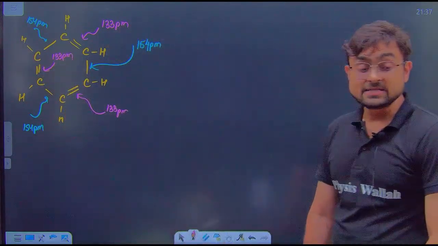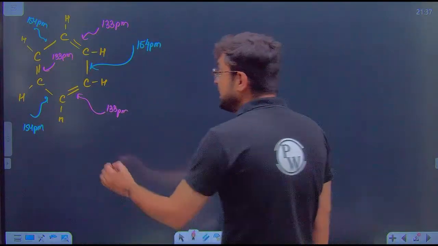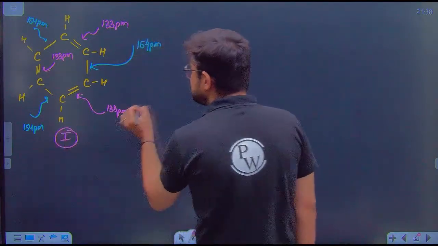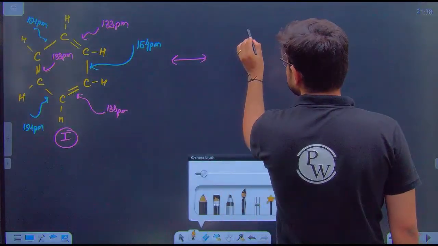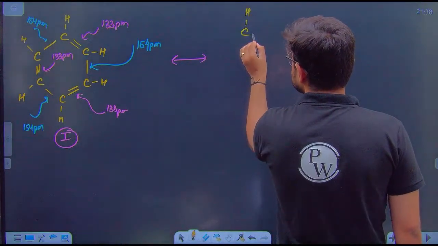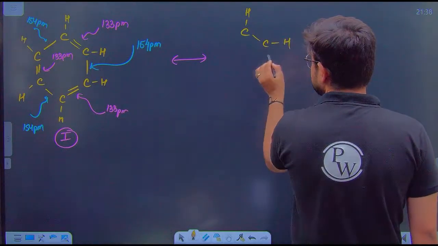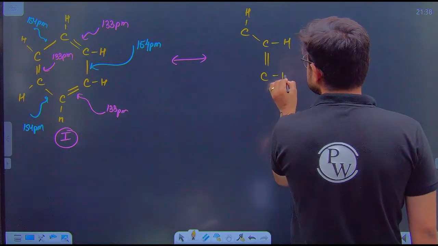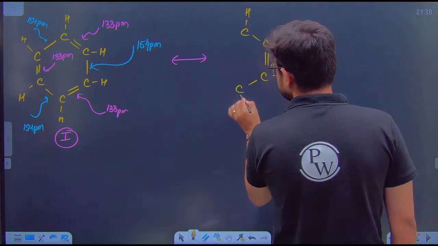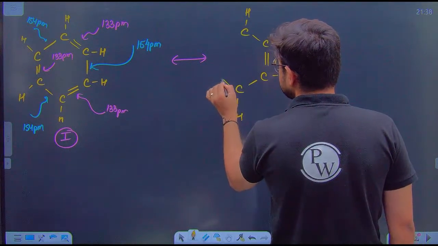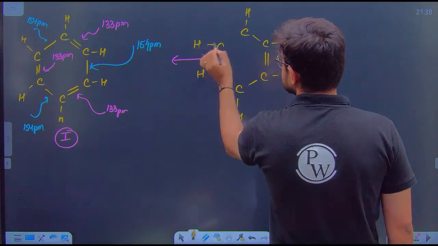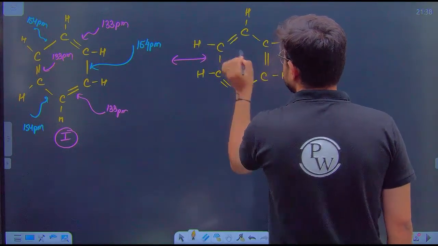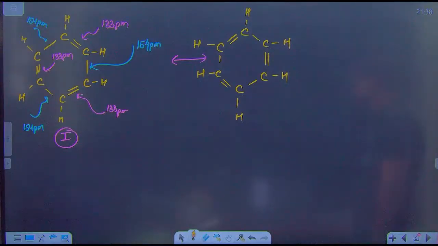But guys, this is only one type of structure of benzene we have. Can I say, what difference will it make if this carbon and this carbon have a single bond and these two carbons have a double bond, then this carbon has a single bond, then this carbon has a double bond, then this carbon has a single bond, and then this carbon has a double bond? Will it make some difference? No. Still this is your benzene.